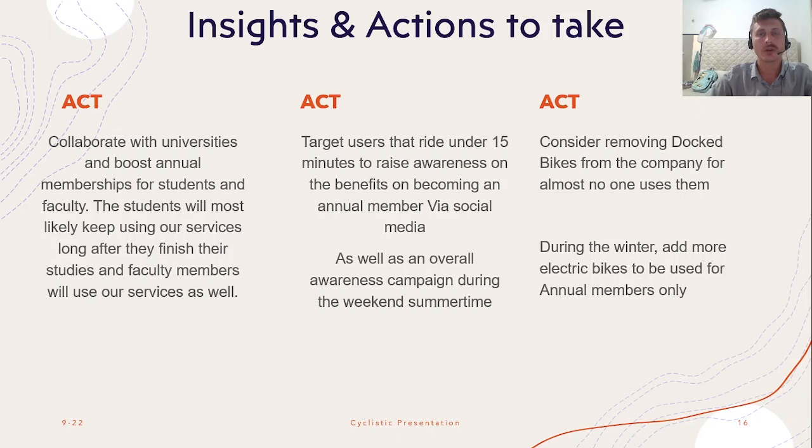And of course, during the summertime, we need to raise awareness about our services. This can be through social media and other campaigns. We need to consider also removing the docked bikes because no one really uses them. And during the winter, we need to add more electric bikes, but give permission only to annual users. We're going to give them a bonus. If you're an annual user, we understand you want to get away from the rain, we'll help you do so. Here's an electric bike. If you want to use our electric bike, you need to become an annual user. This is during the winter.